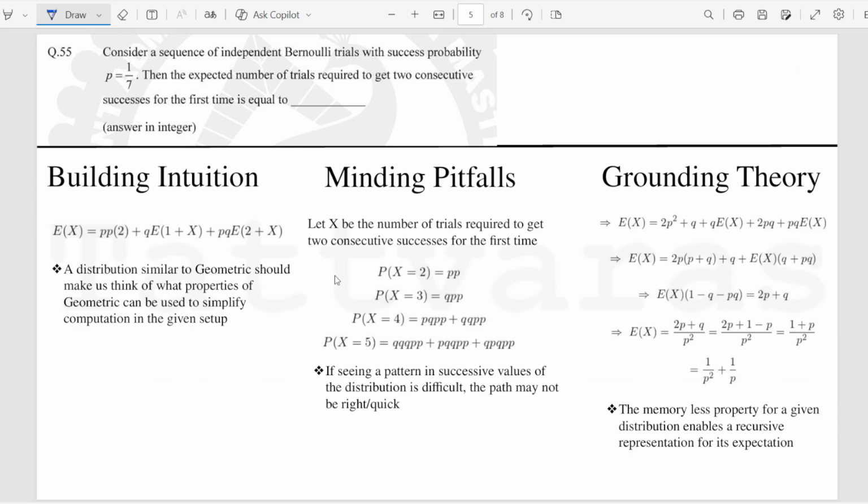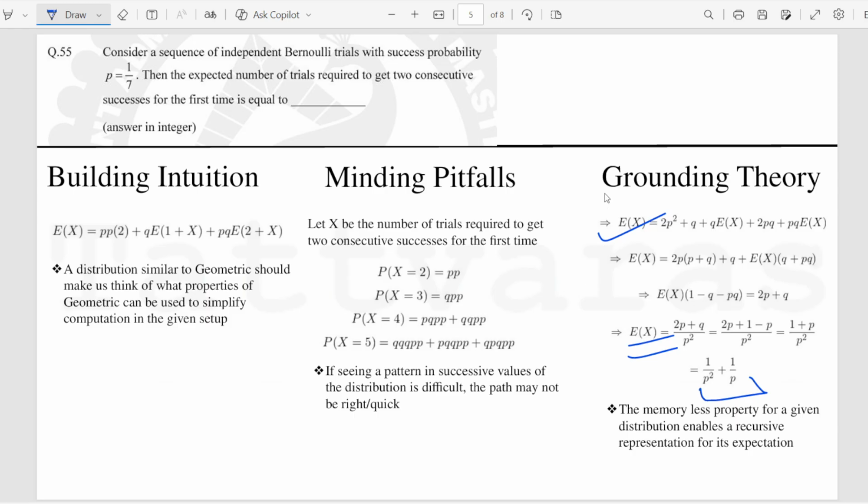this becomes quite simple. The memoryless property helps you to write the system recursively, and after that, you just arrange the terms, taking linearity of expectation into account, and then taking the entire expectation on one side and arranging the things. Ultimately, you end up with 1 by p square plus 1 by p.